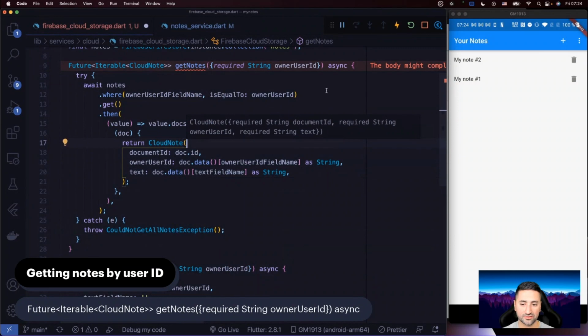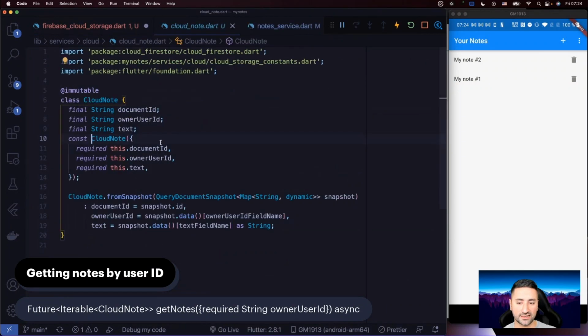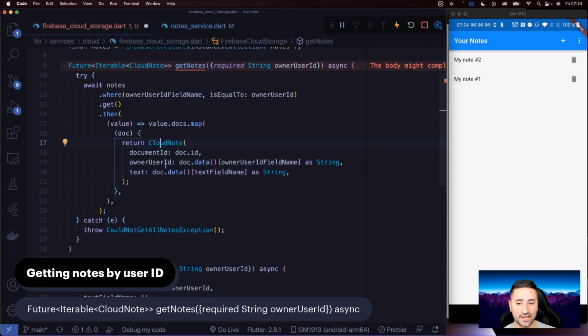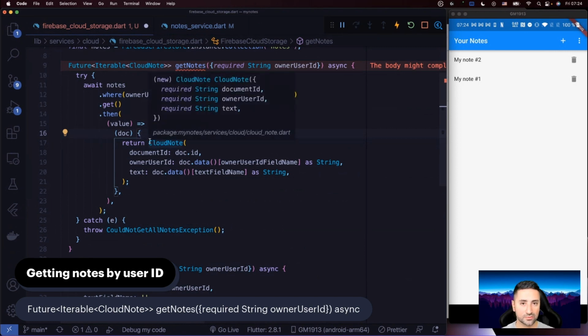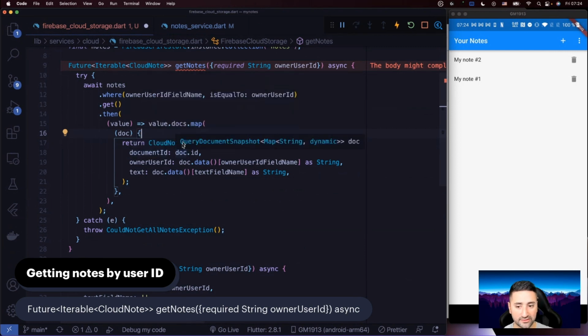Now, remember, this looks very familiar. Where have we done this before? Yeah, we've done this in Cloud Notes from Snapshot. And don't worry, we're actually going to use that function, and soon we're going to remove this return statement the way it's written. But let's just write it like this right now, okay? So it's easier to understand.